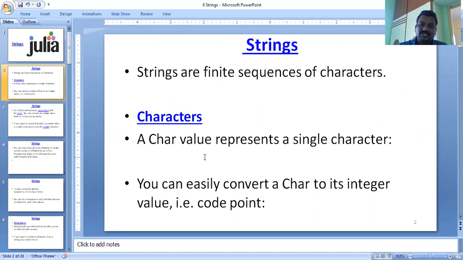Now comes the character. A character is a single value. It may be a number or an alphabetical value. A character value represents a single character, and it is represented in single quotation marks. Some of these are ASCII characters, and you can easily convert a character to its integer value. That is some information regarding the string.